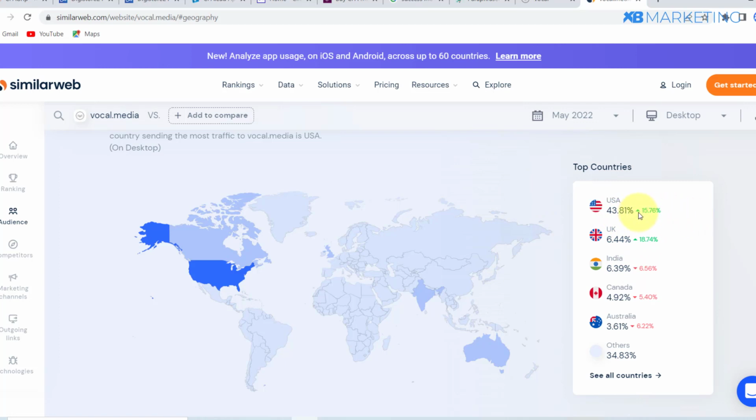And you can see this arrow pointing upward right here. You can see the same for the United Kingdom as well. These arrows are pointing upward, which means more people from these two countries are visiting this website on a daily basis. So I am going to show you how to leverage this free traffic source to make money with CPA offers or affiliate products.